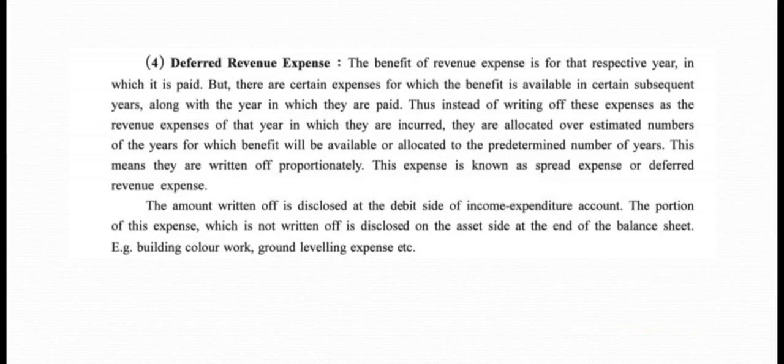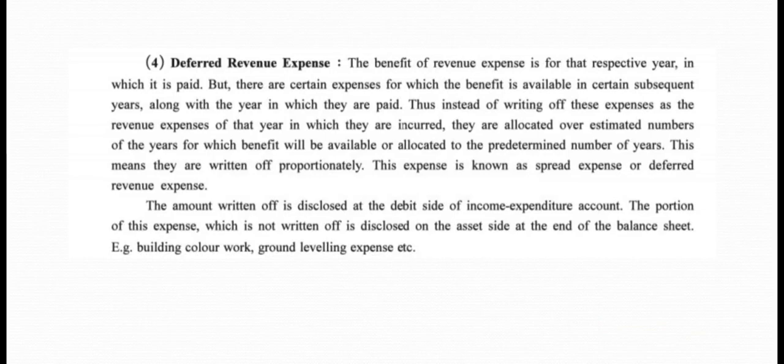So basically the meaning of deferred revenue expenditure we have seen since the beginning of our accountancy subject. From the first chapter we are learning this: the expense whose benefit is available for more than 1 year, more than the current year.